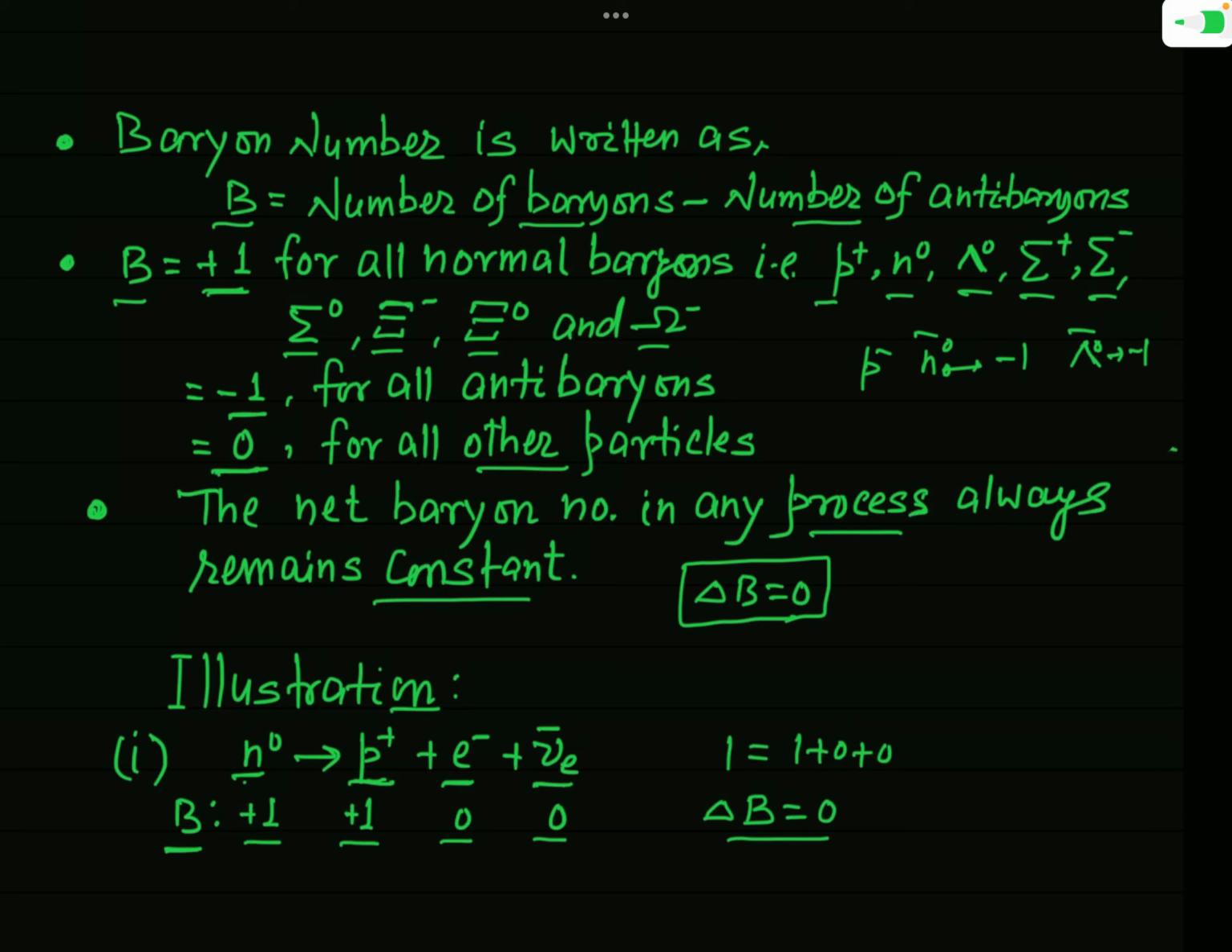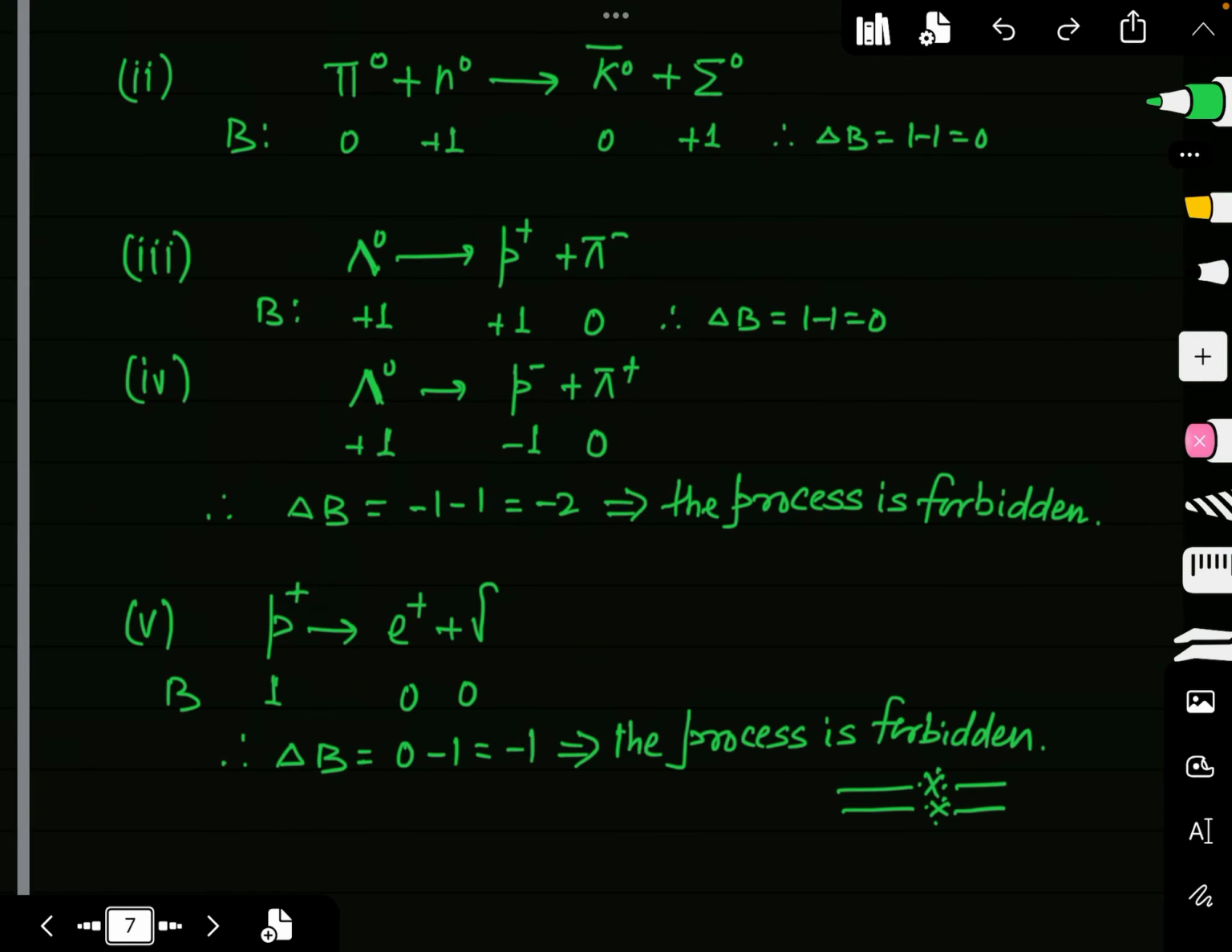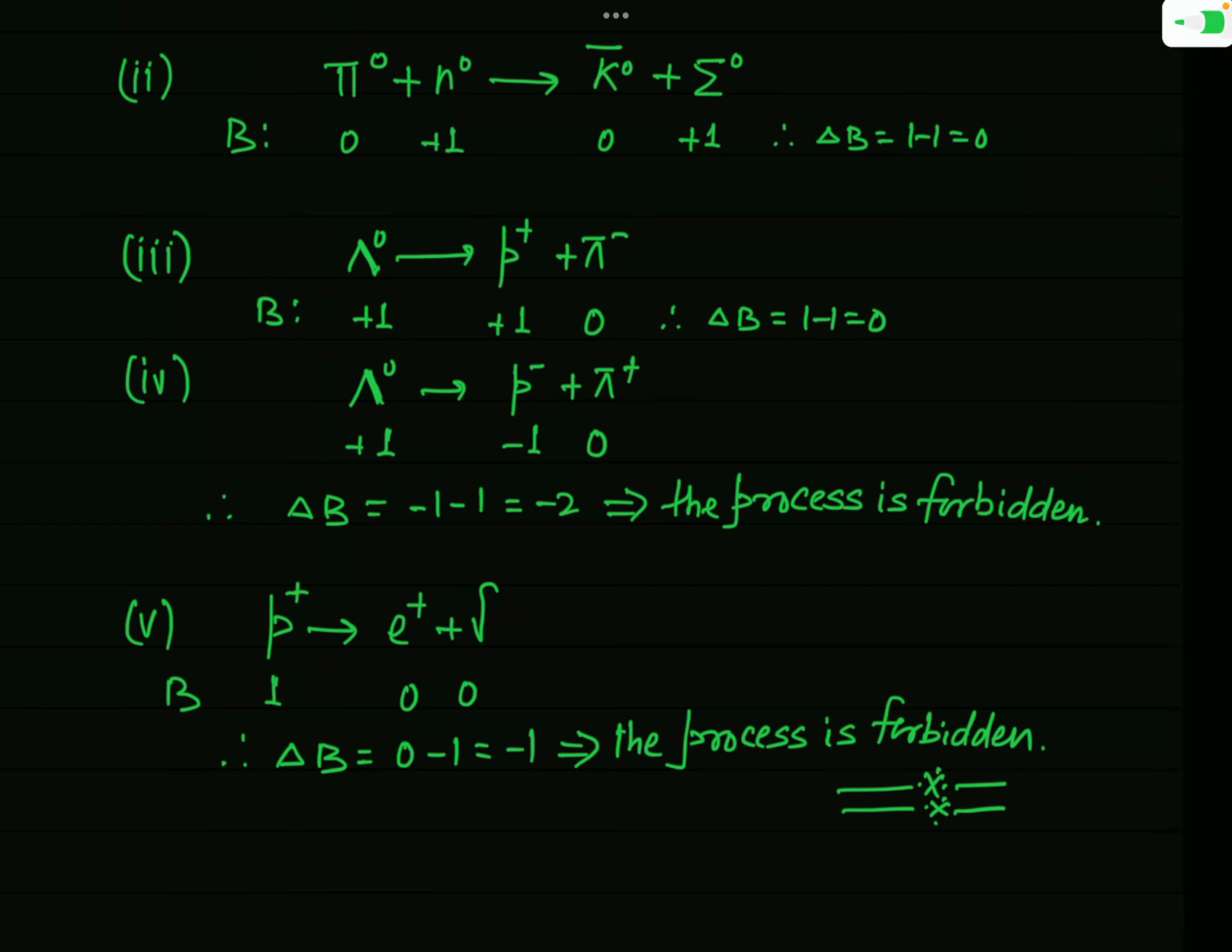And you have seen earlier that this process is also allowed on the basis of lepton number. So you can see that this beta decay process is allowed both on the basis of lepton number conservation and baryon number conservation. Both conservation principles actually allow the beta decay process. Okay. Now see some extra examples here.